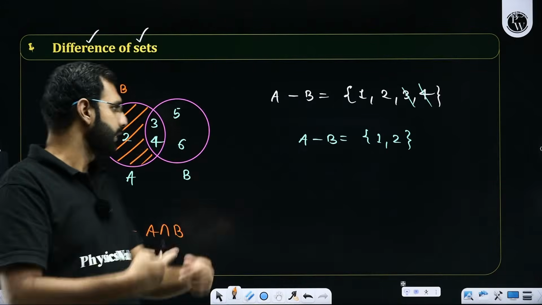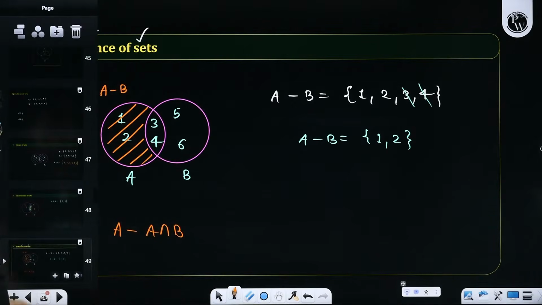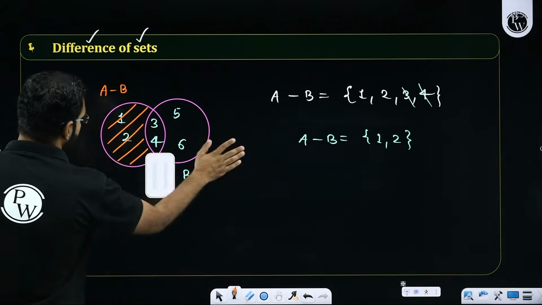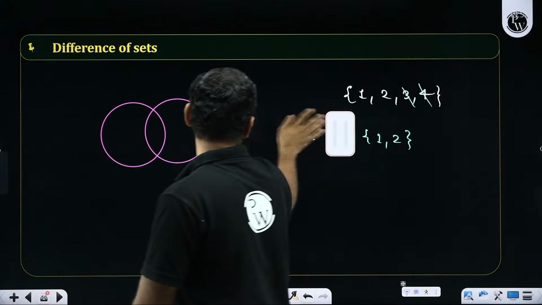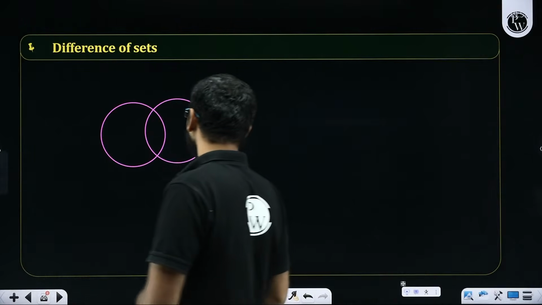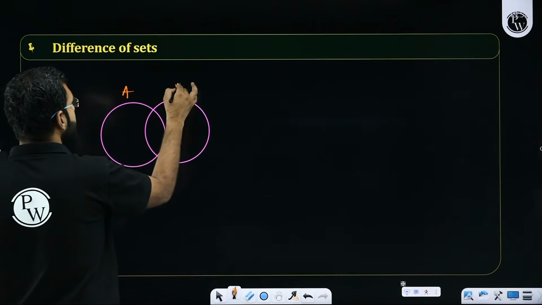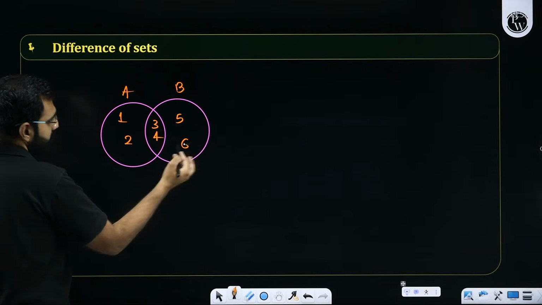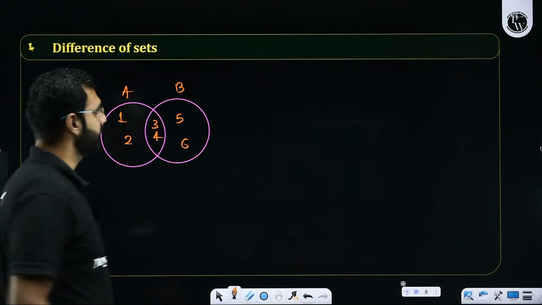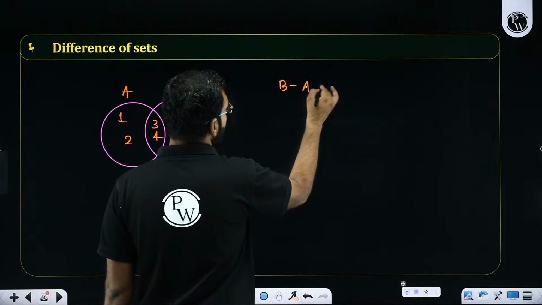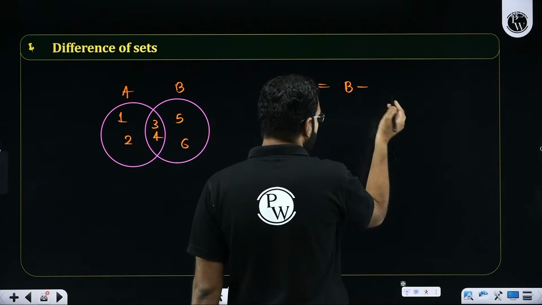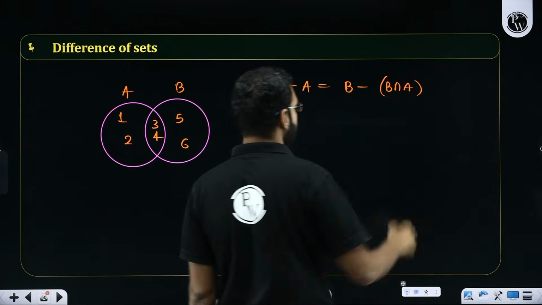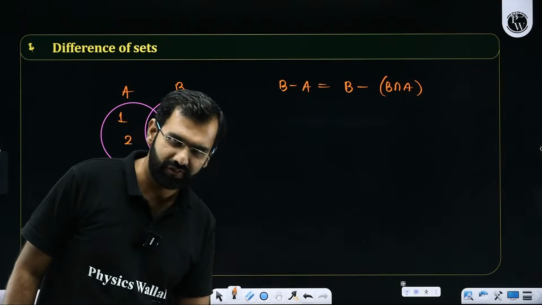On the basis of it, can you help me in cracking B minus A? I hope you all would realize and accept that, sir, B minus A will be a totally different story. Why? Let's say this here is a set A, this here is a set B. Set A has 1, 2, 3, 4, 5, 6 like this. Now, what if I ask you B minus A? Sir, B minus A would mean that you take B, but from B, you remove the portion which is common of B with A. Able to process this definition first of all.